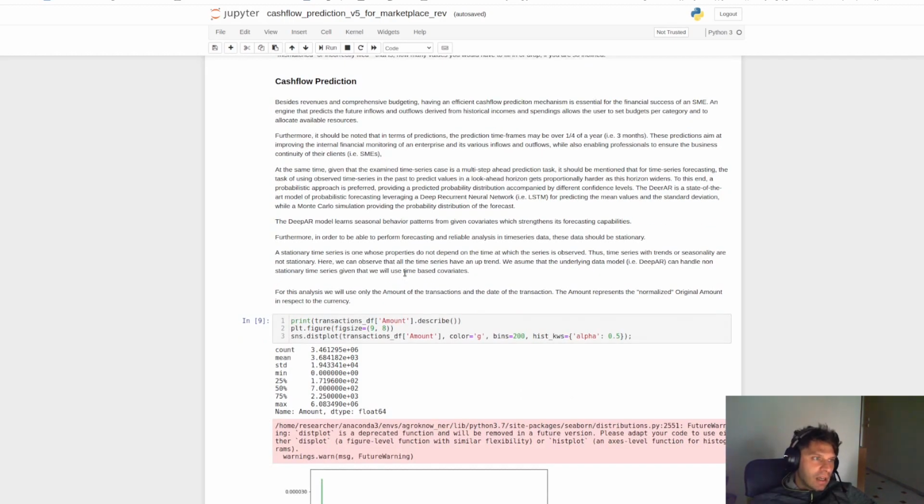So let's finalize the data analysis and jump into the cash flow prediction. So why is cash flow important?